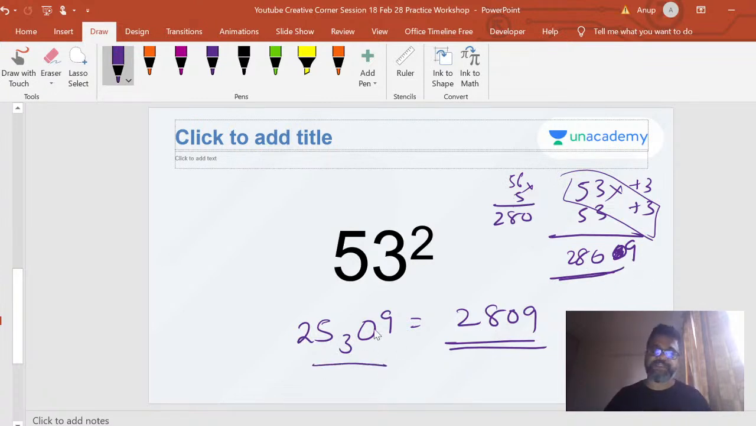But see, this is faster because here you have a multiplication by 5, which is sometimes a bigger number, right? Multiplication by 5 is not very difficult actually. Multiplication by 5 is where you simply add a 0 and halve it, right? 560 divided by 2 is 280, right?